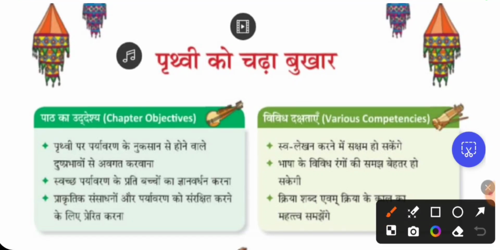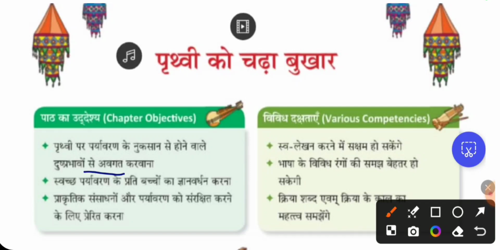पृथ्वी पर पर्यावरण के नुकसान से होने वाले दुष्प्रभावों से अवगत कराना. So you have to be aware of the side effects of damaging the environment, the losses which you are bringing to the nature, to the environment. What will be the side effects? We have to be aware.